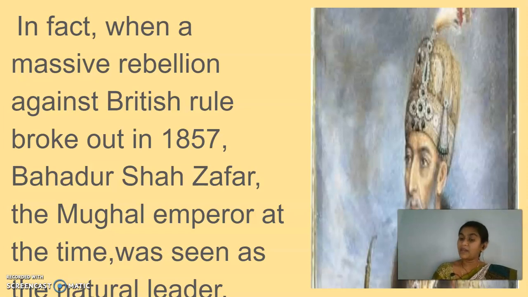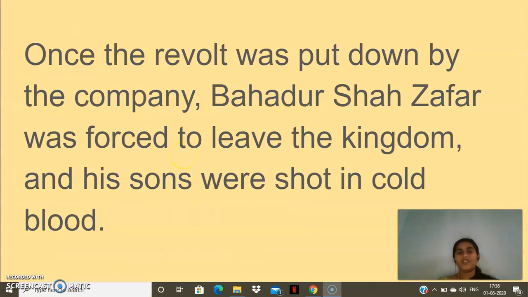The people were not happy with the British rule, so the local people started to take part against the British rule in the year 1857. Of course, there was no choice for Bahadur Shah, and he took the initiative as a natural leader to fight against the British. Yes, children. Once the revolt was put down by the Company, finally what happened? The British won whatever rebellion or battle was happening.